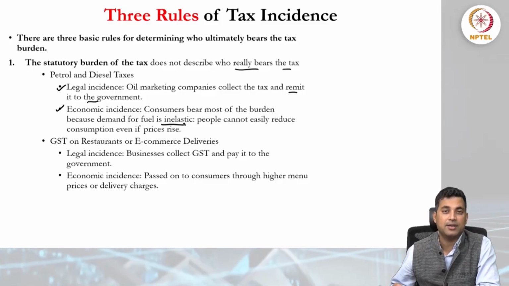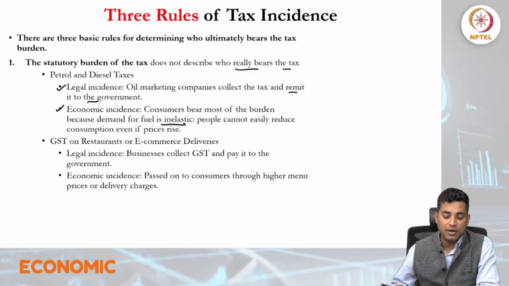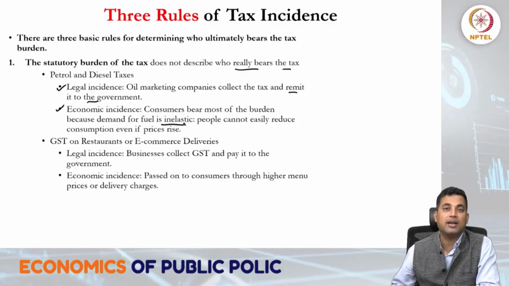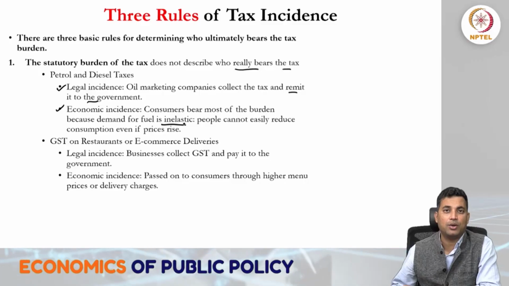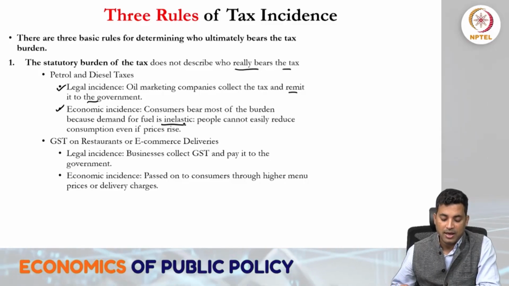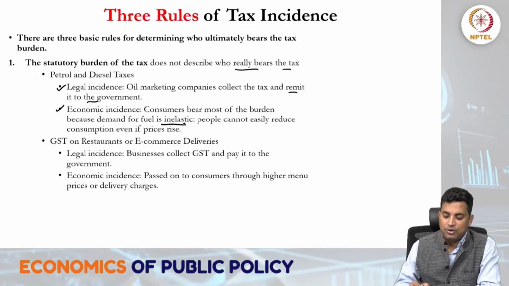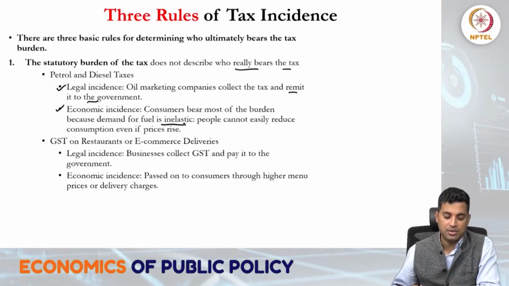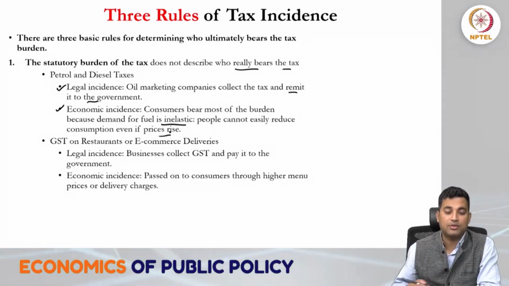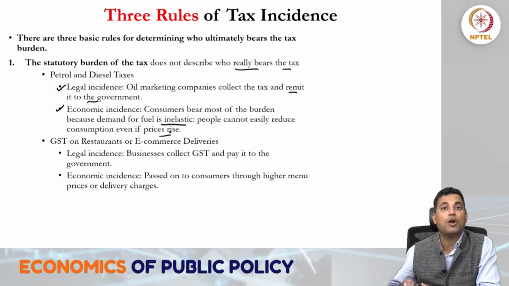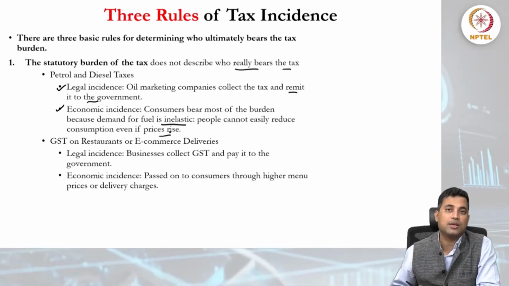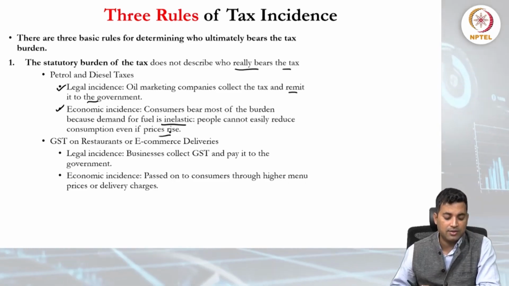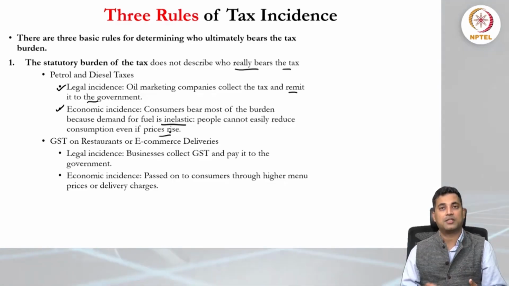If we consider diesel or petrol, even when the price increases, there is very little impact on the quantity consumed, and therefore it is inelastic. People cannot easily reduce consumption even if the price rises. So this is economic incidence. It is the impact on the consumer's consumption and also the consumer's income. This is what we call statutory incidence, the first part of it.